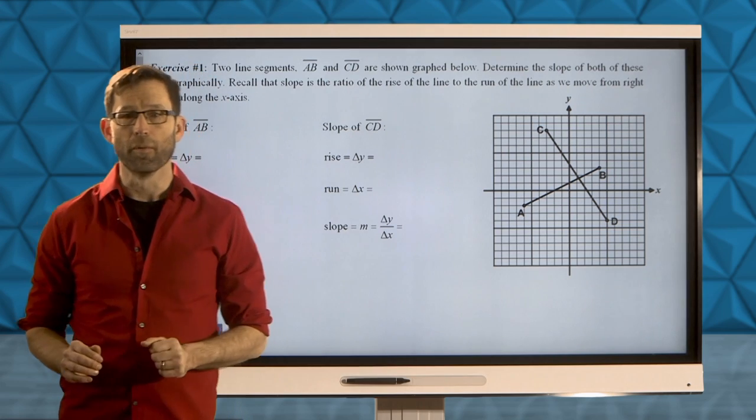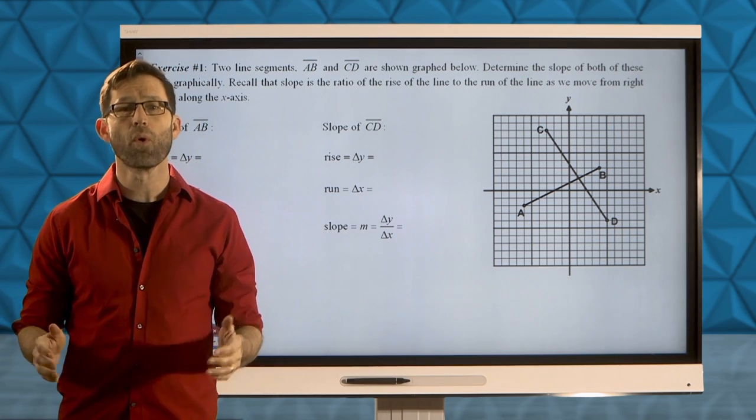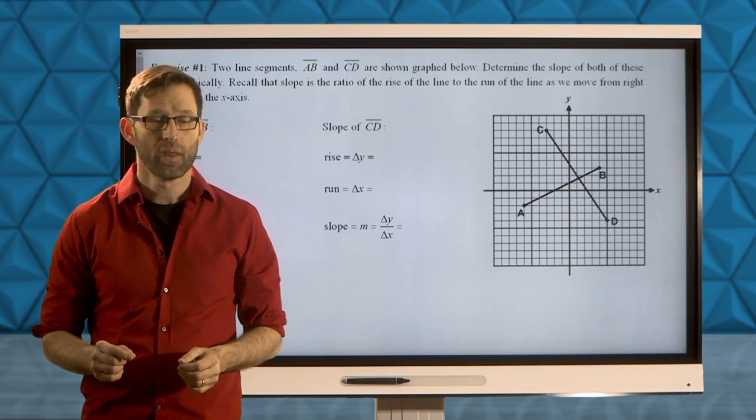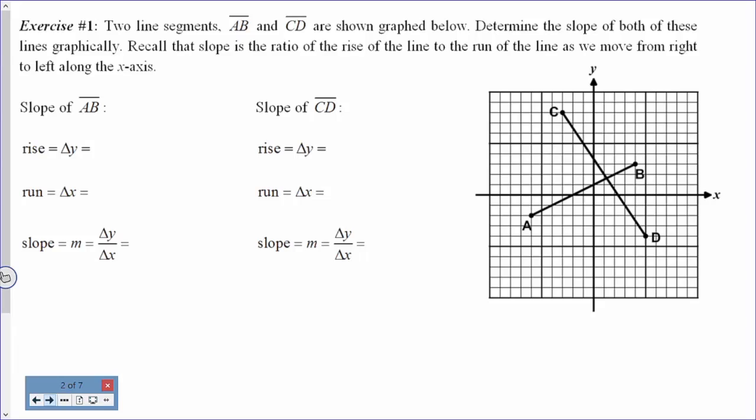In our first problem, we're going to explore and review simply how to calculate the slope of a line. Exercise 1 says, two line segments AB and CD are shown graphed below. Determine the slope of both of these lines graphically. Recall that slope is the ratio of the rise of the line to the run of the line as we move along the x-axis.